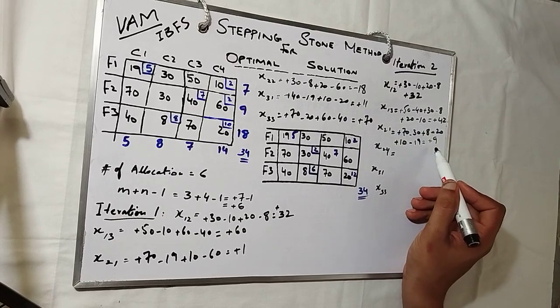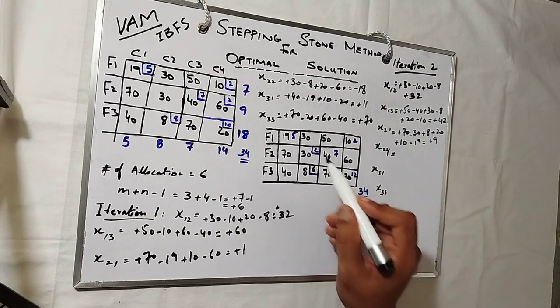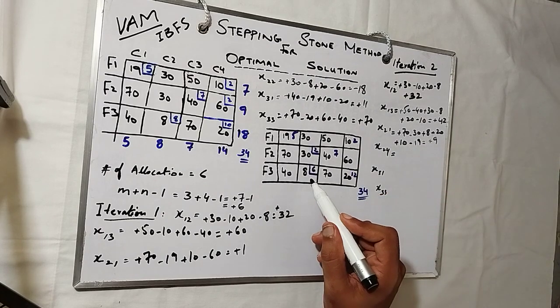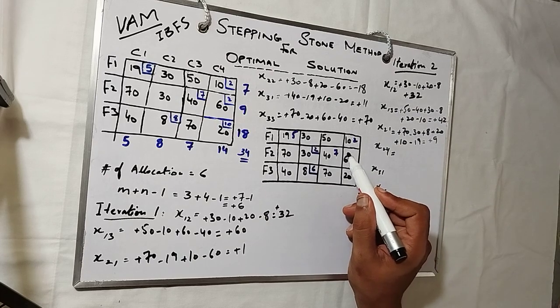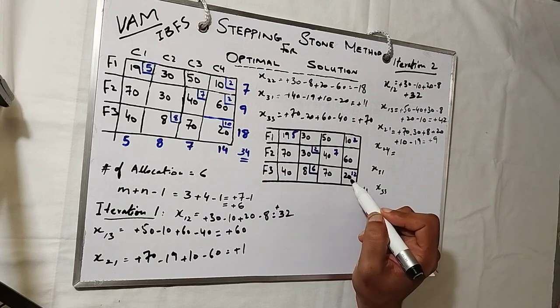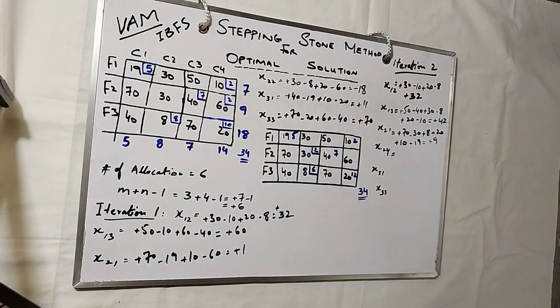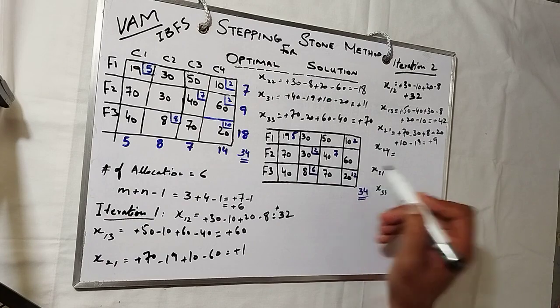It shows that there is no need of reallocation in the 70, 30, 8, 20, 10, and 19. That's how it goes.